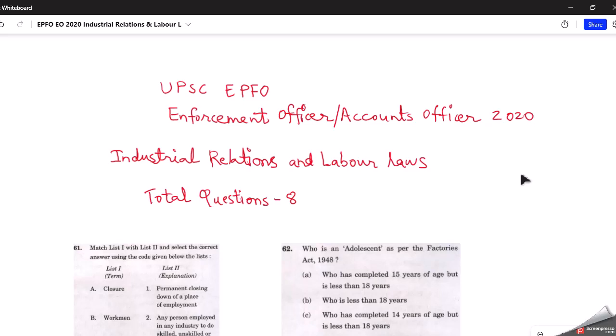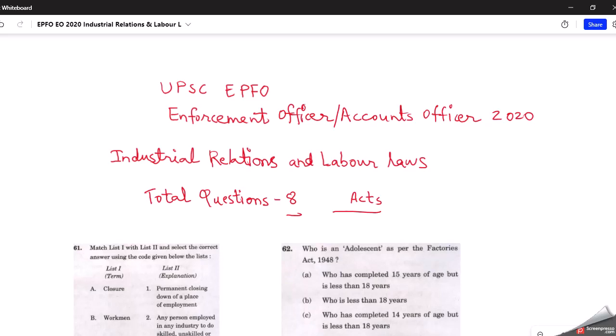So in our PYQ series, today we'll see the industrial relations and labor laws topic, and we'll have a discussion of the 2020 question paper. In that year we got a total of 8 questions from industrial relations and labor laws, and prior to that in the 2016 examination we had got 16 questions, but in the last examination we got only 8 questions, and the majority focus was on labor laws, the acts which are there. So from this topic, most of the questions came. So now let us discuss.